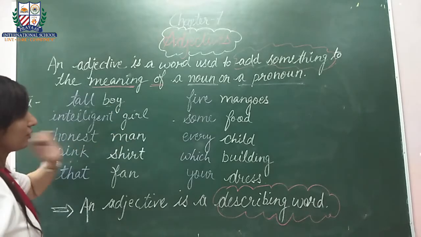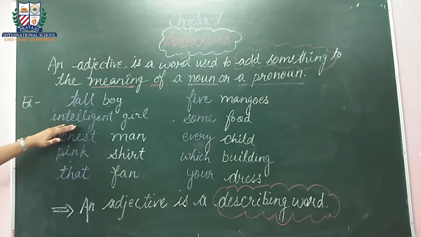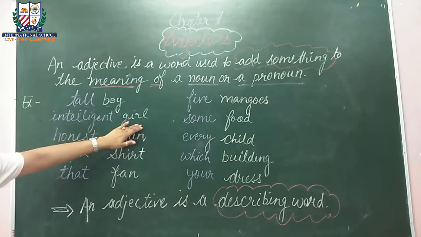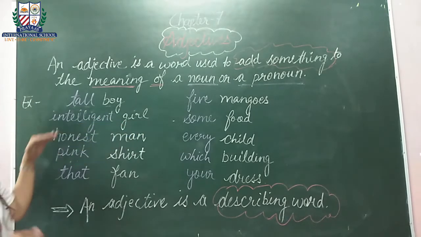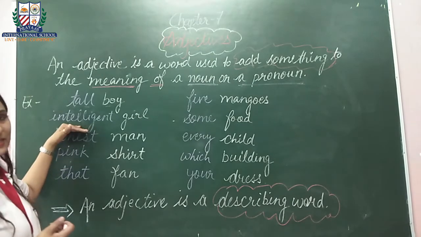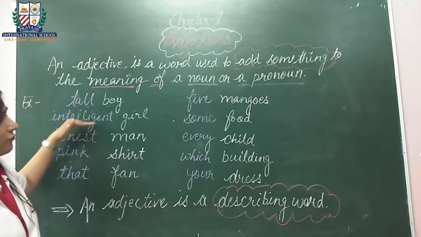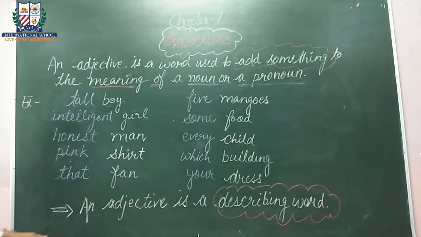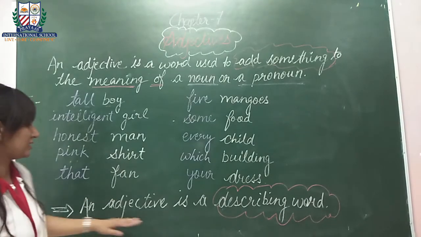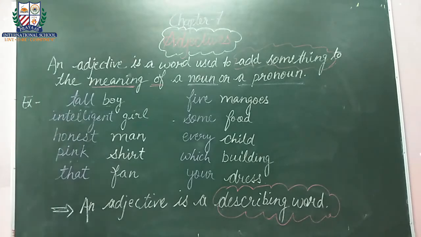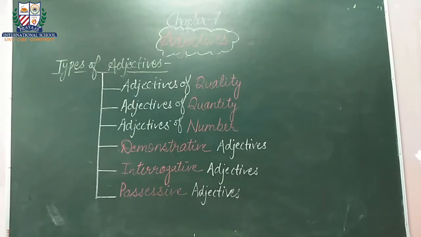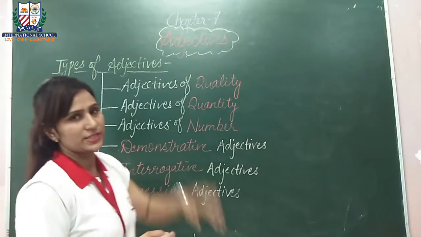Here we can see the noun and we see a describing word which adds something to the meaning of the noun. Because suppose if they are saying intelligent girl, we come to know that the girl, how is the girl? The girl is intelligent. So this is a describing word about the girl. So in conclusion, we can say an adjective is a describing word. Okay. So now we will study the types of adjectives.